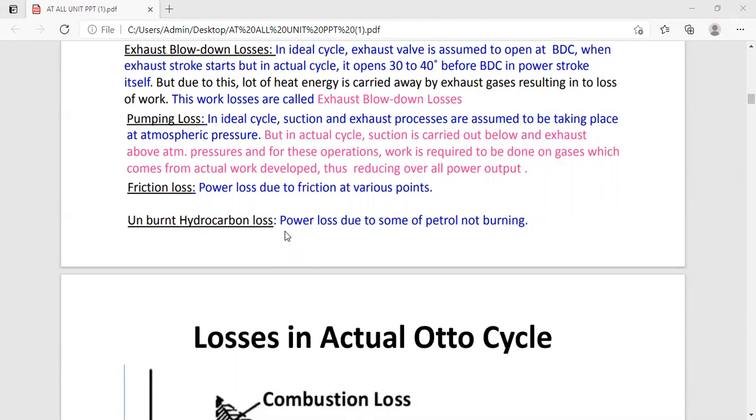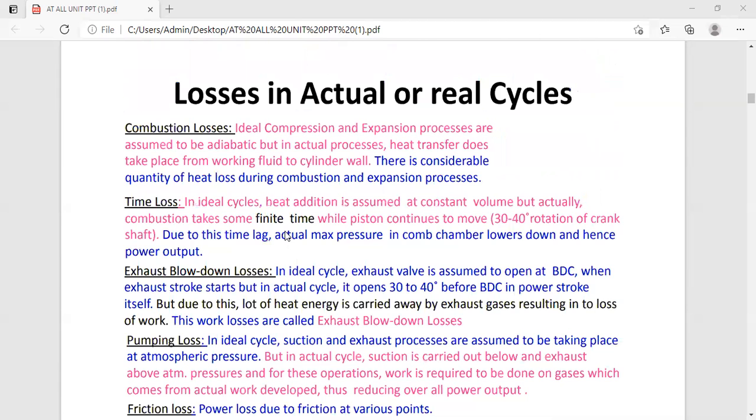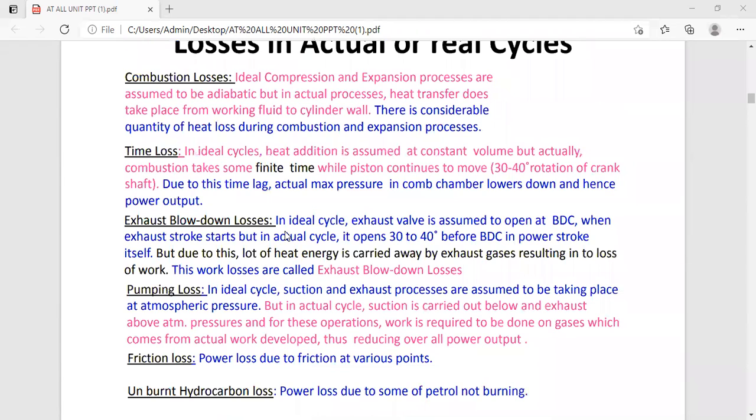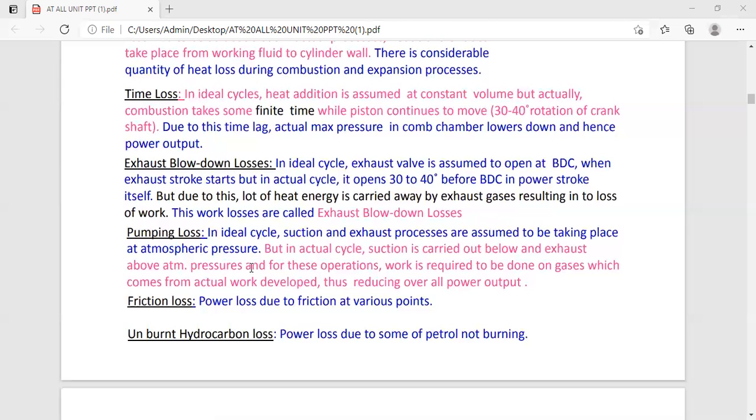Some part of the fuel is not burning inside the combustion chamber, and due to that there is a loss of energy. So these are the losses in the actual cycle, which covered first combustion losses, second time losses, third the exhaust blowdown losses, next pumping losses, next friction losses, and last the unburned hydrocarbon losses.